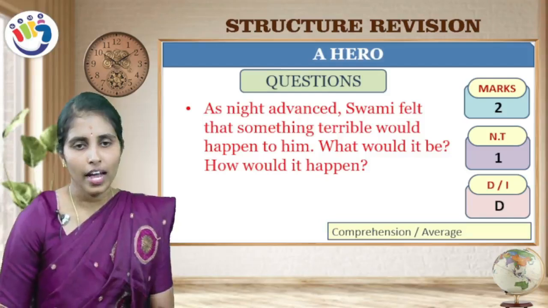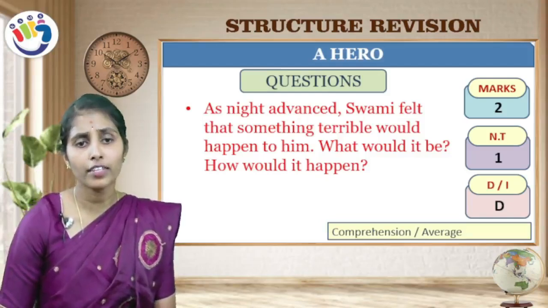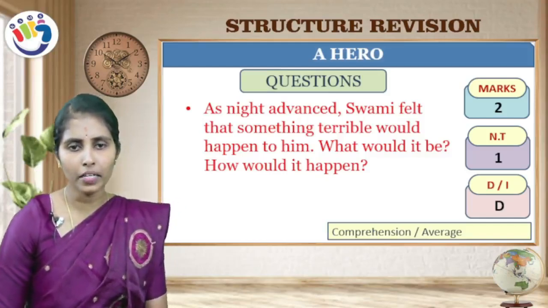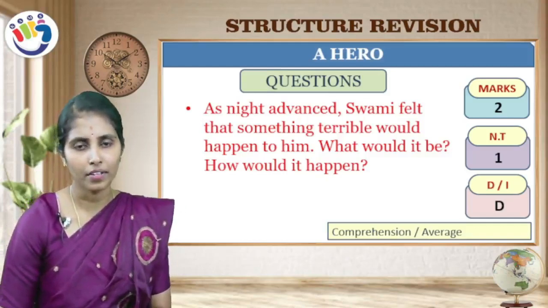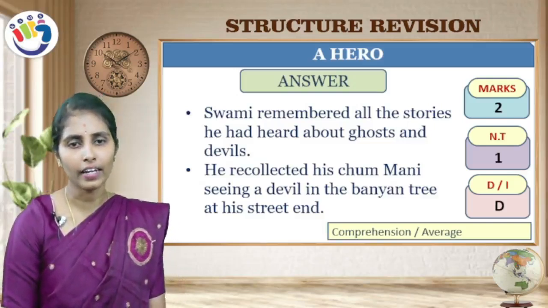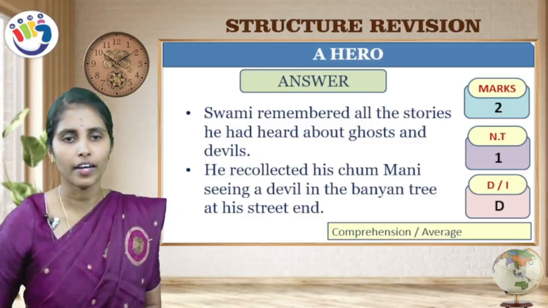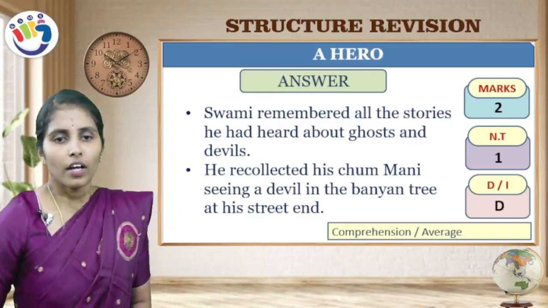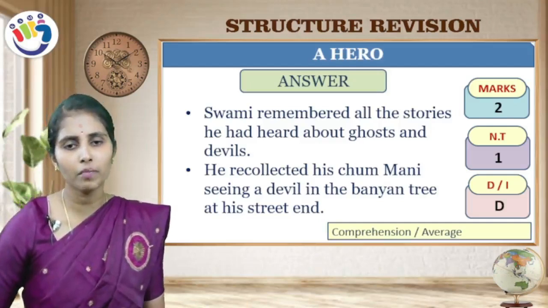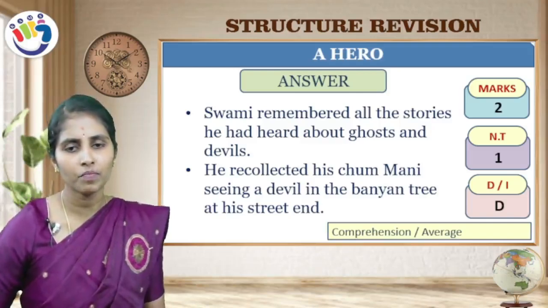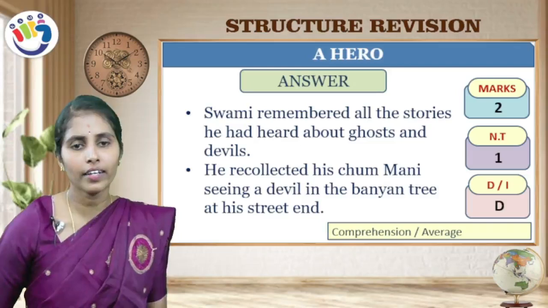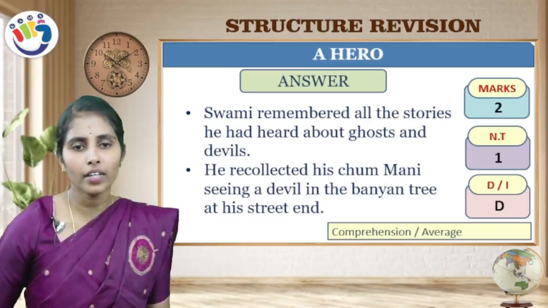Next question. As night advanced, Swami felt that something terrible would happen to him. What would it be? How would it happen? Swami remembered all the stories he had heard about ghosts and devils. He recollected his chum Mani. What is meant here by the word chum? The word chum means friend. So he recollected his friend Mani.